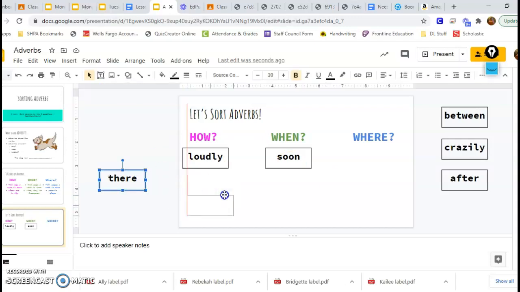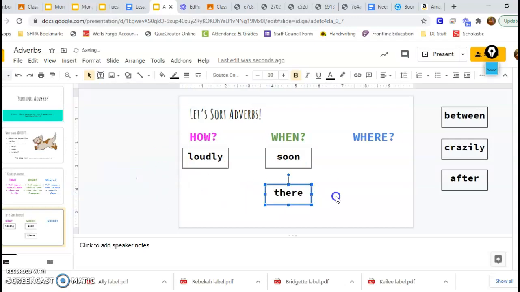Next I have there. So let's try it one more time by asking and answering the questions. How did the dog run? There. That doesn't seem to make a lot of sense. How about when did the dog run? There. That doesn't really seem to make a lot of sense either. Where did the dog run? There. Oh, okay, now that makes sense. I'm finding out where the dog ran. So there is a where adverb.